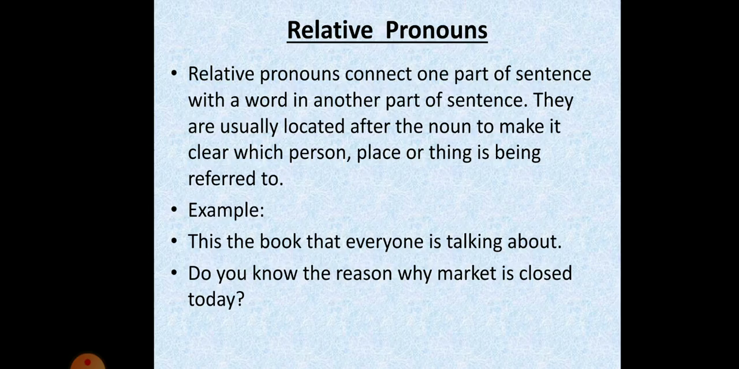Relative pronouns. Relative pronouns are used to connect one part of a sentence with a word in another part of the sentence. They are usually located after the noun to make it clear which person, place or thing is being referred to. For example, this is the book that everyone is talking about. Who, which, whom, that are examples of relative pronouns.